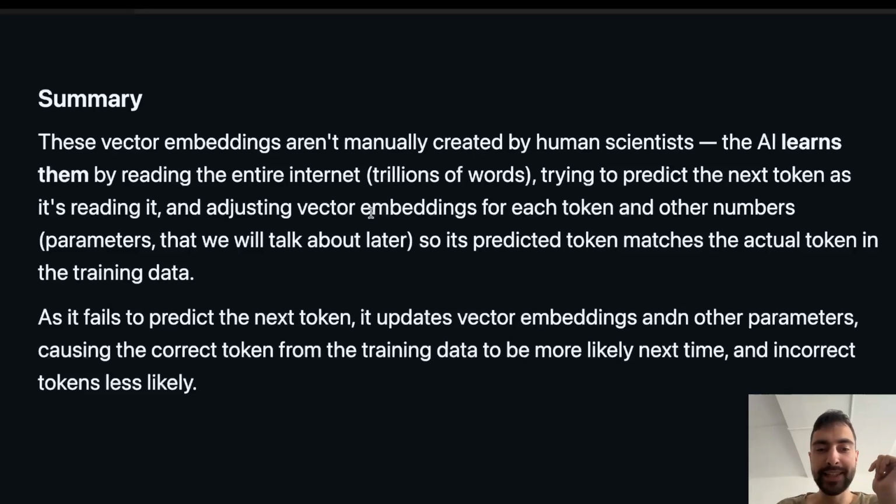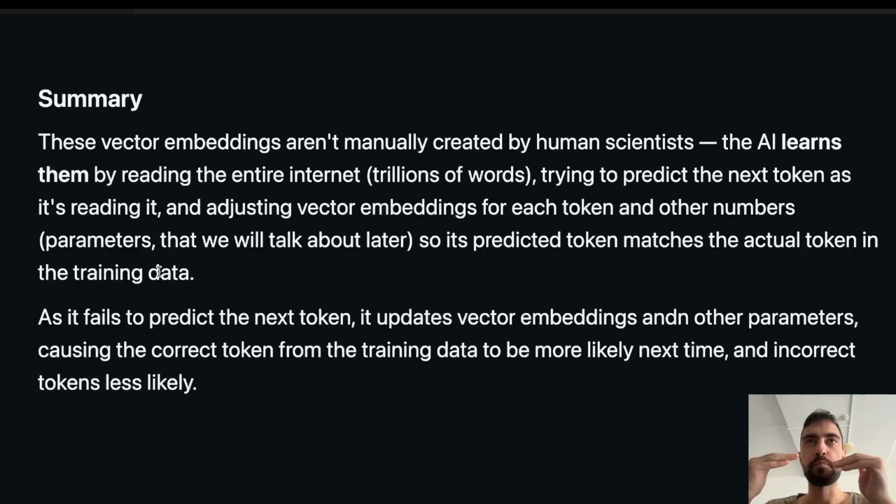And it adjusts these vector embeddings, changing these numbers, and other parameters that we will talk about. Besides these vector embeddings, there are other parameters that help the AI think, let's say. So its predicted token matches the actual token in the training data. That's what it's trying to do.